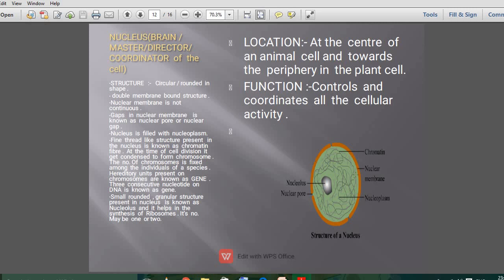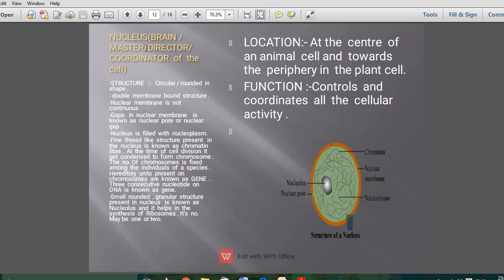You can observe the outer nuclear membrane, and then there is the inner nuclear membrane. Then the nuclear membrane is not continuous. You can observe here the gap is there. Again here the gap is there. Here also we are observing the gap. So these gaps are known as the nuclear pores or the nuclear gaps.